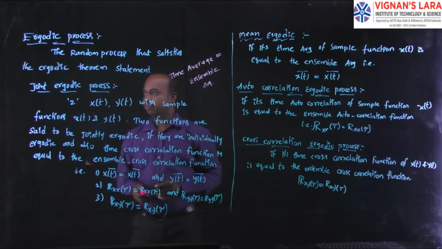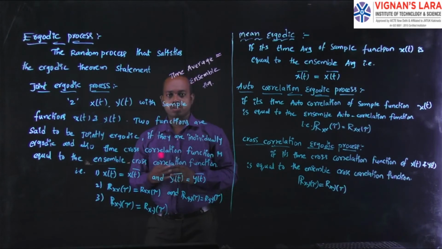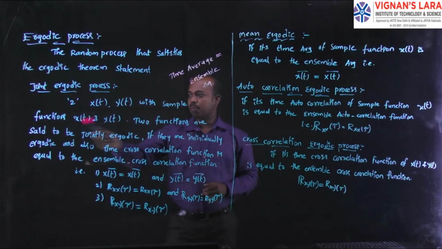Coming to the first one, the joint ergodic process. Already we know that joint means it has two random processes like x of t and y of t. Those are two random processes x of t and y of t with the sample functions small x of t and y of t.